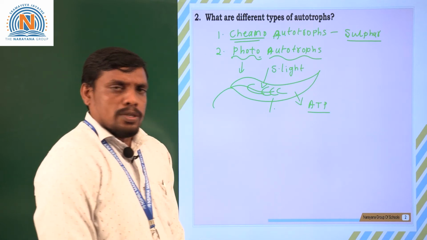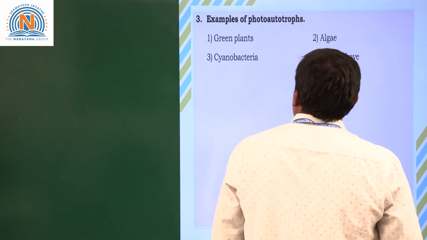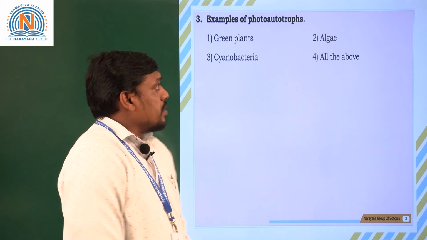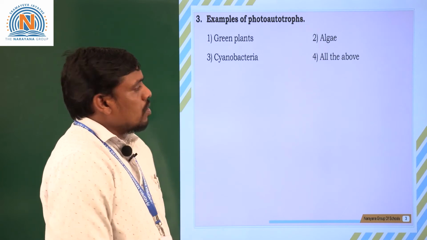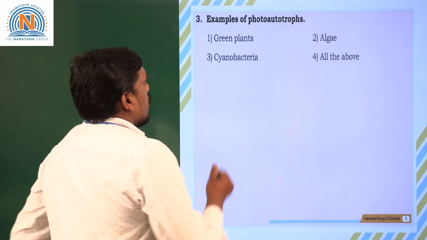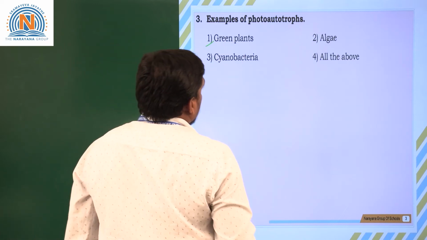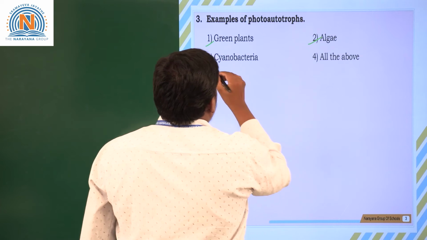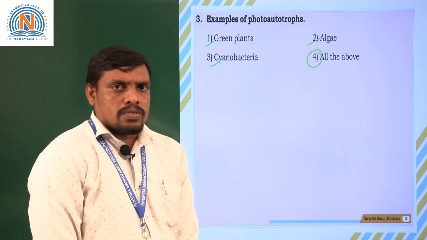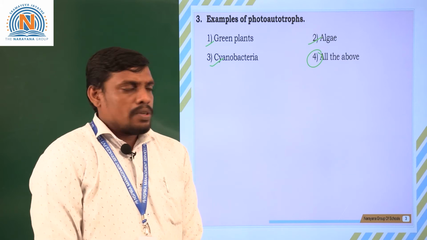Moving on to next question. Let us see the next question. Examples of photoautotrophs. What are the very good examples for photoautotrophs? As we discussed in the previous question, examples like green plants, algae, cyanobacteria, all are very good examples for photoautotrophs.